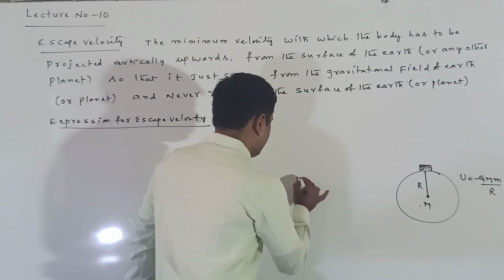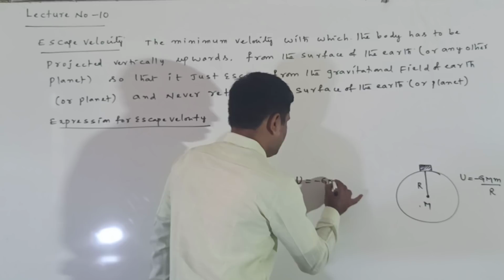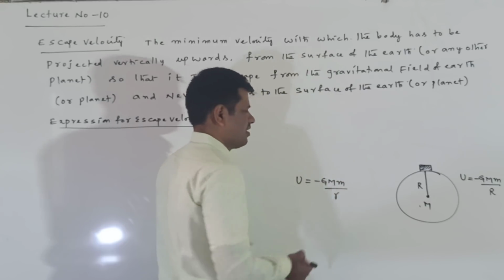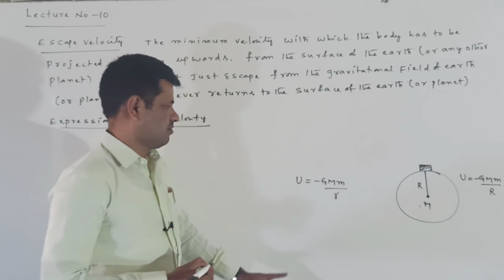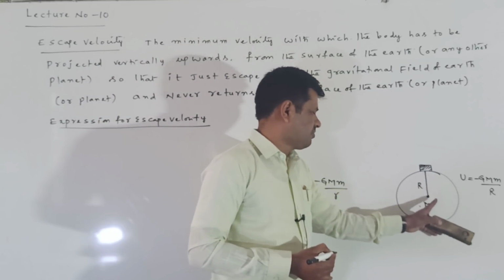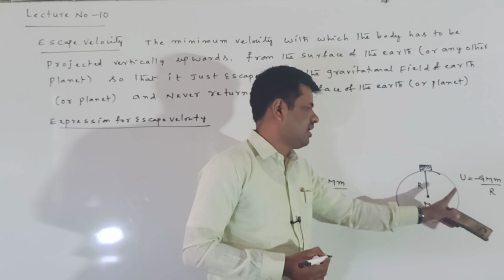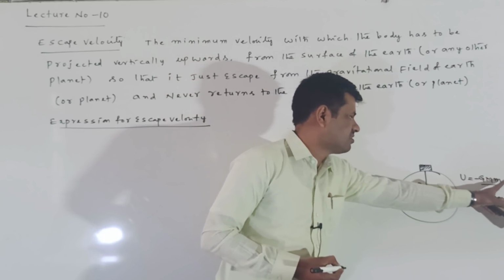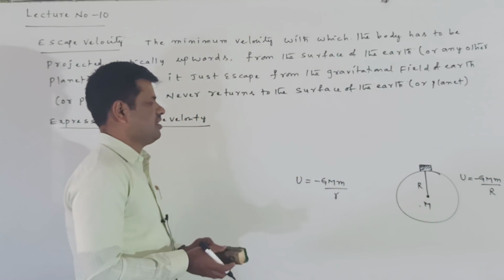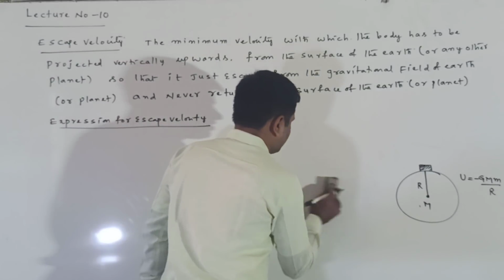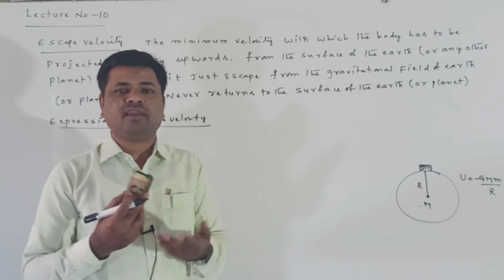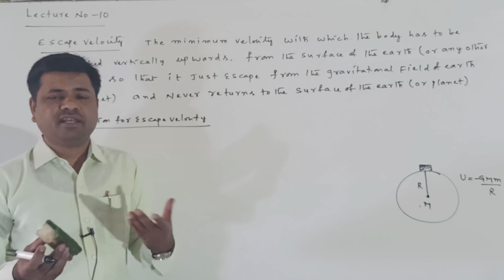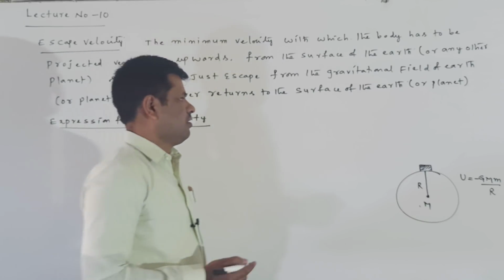Why am I writing it here? The potential energy expression is GMm by R, where R is the distance of the body from the center of the Earth. Here the distance is capital R, so U is equal to minus GMm by R. This is the potential energy of the body on the surface of the Earth at the rest position. Rest position means there is no kinetic energy, so the kinetic energy of the body is 0.